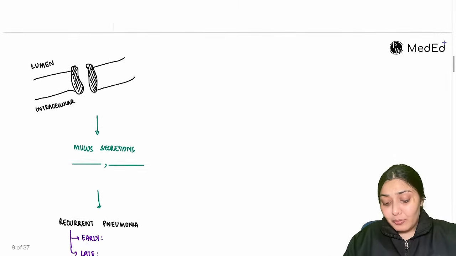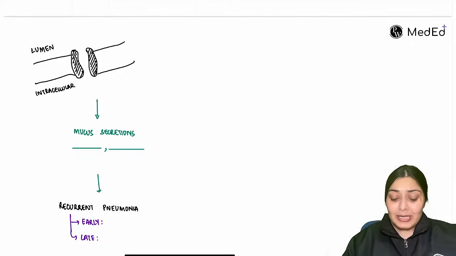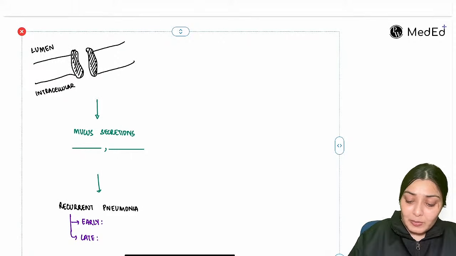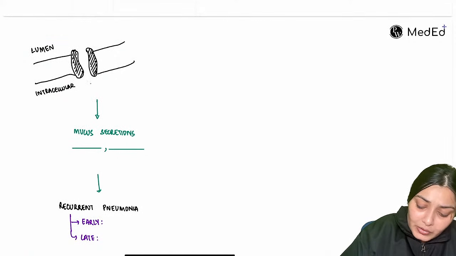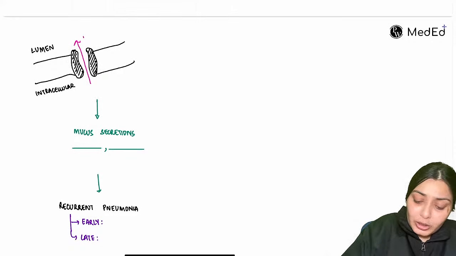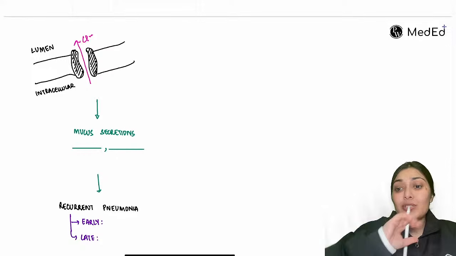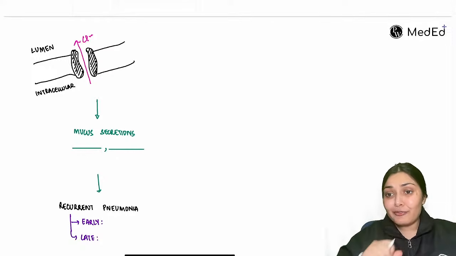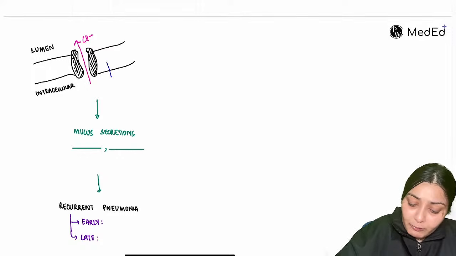What will happen because of the affection of this chloride channel? If this is my gland, then we have an intracellular space, we have the lumen. This chloride channel pushes the chloride from the intracellular compartment into the lumen. As this chloride goes into the lumen, chloride is a negative charge, so to balance it, my sodium also follows.